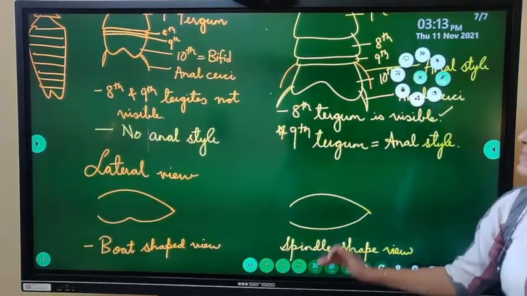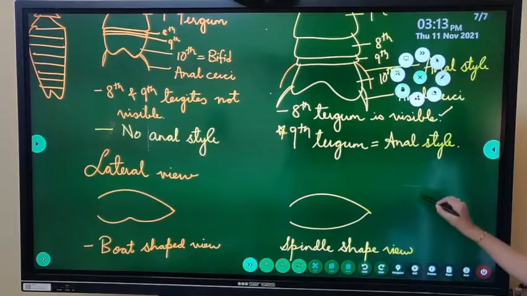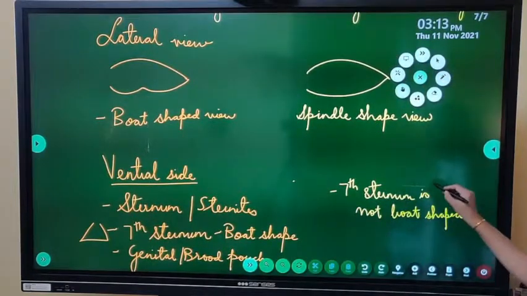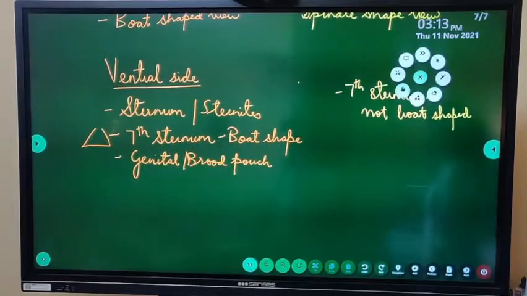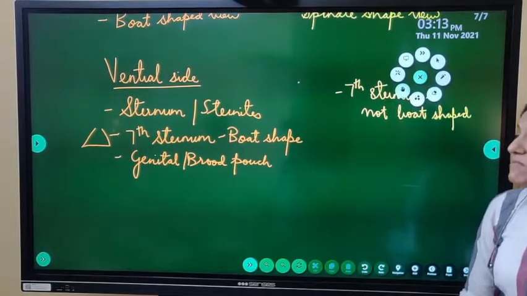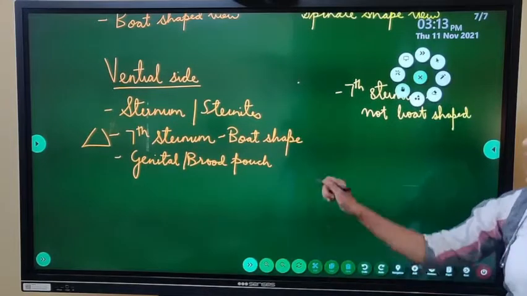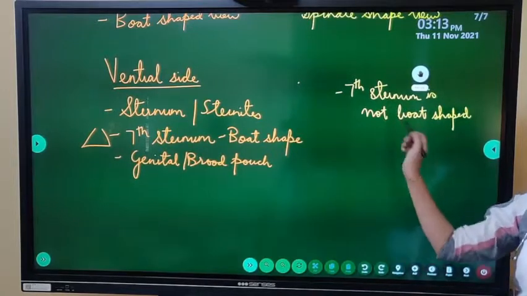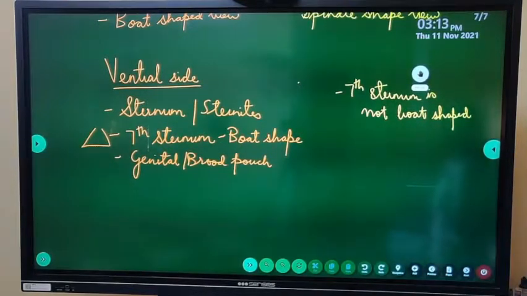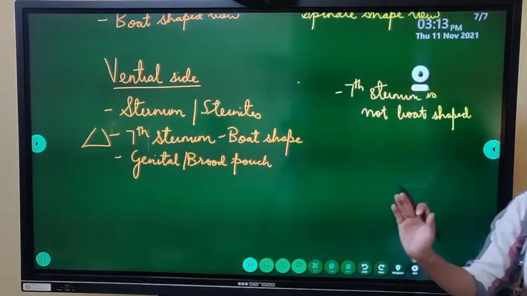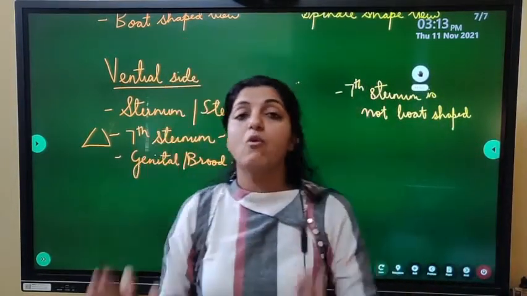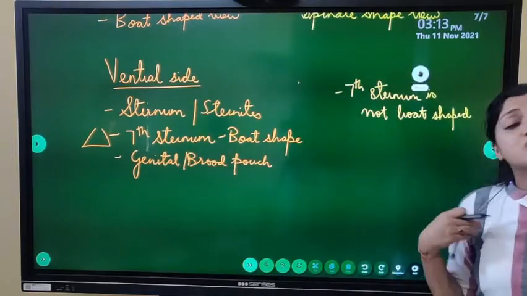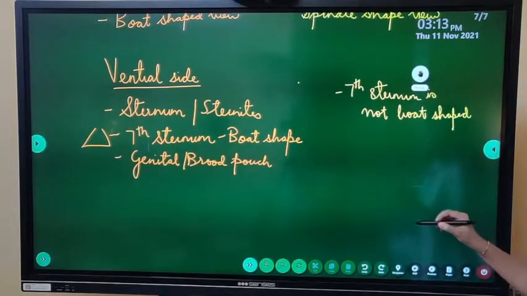All right. Then we have seen in the lateral view, the female cockroach is going to appear boat shaped, whereas the male will be spindle shaped. On the ventral view, when we see the sternum, the 7th sternum is boat shaped and it is going to act as the genital pouch or the brood pouch, whereas the 7th sternum over here is not boat shaped. So ये differentiating points आप clearly लिख के रखो between the male and the female cockroach. There are many MCQs on these differentiating points.